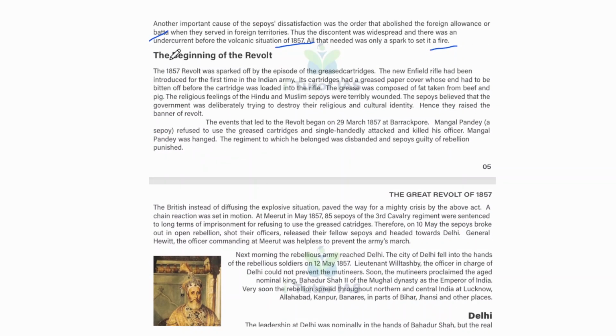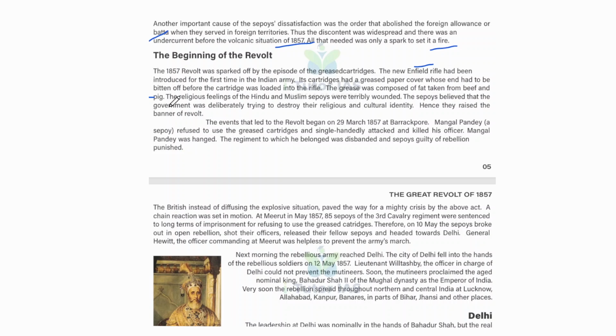And the beginning of the revolt, how this revolt began. In 1857, the revolt was sparked off by the episode of the greased cartridge, and the new Enfield rifle had been introduced for the first time in the Indian Army. Okay, the Enfield rifle cartridges had a greased paper cover whose end had to be bitten off before the cartridge was loaded into the rifle, and the grease was composed of fat taken from beef and pig. And the religious feelings of Hindu and Muslim sepoys were terribly wounded.